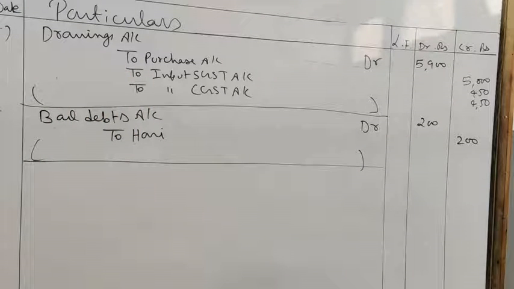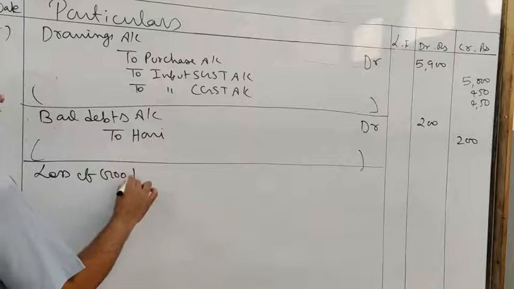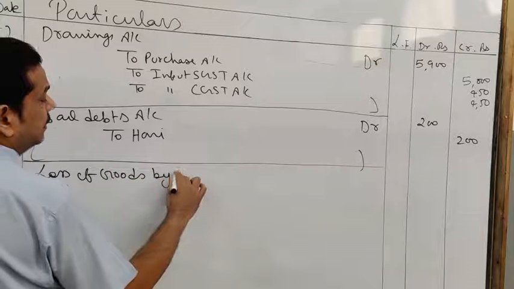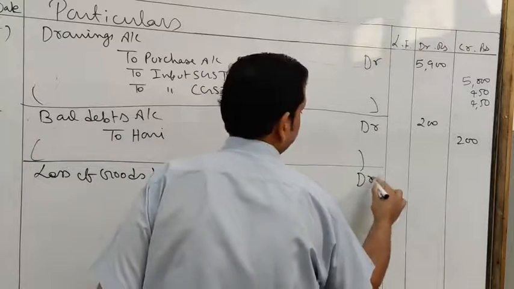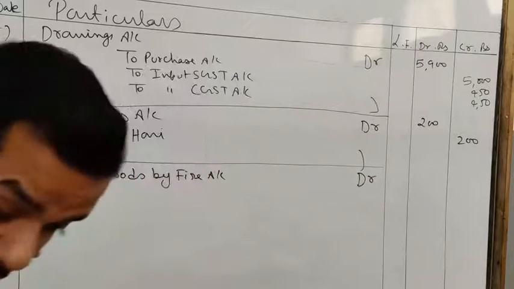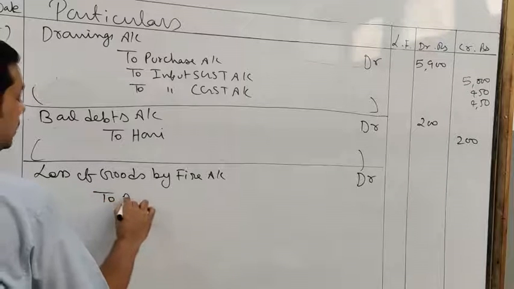Next, goods uninsured of rupees 3000, purchase cost, were destroyed by fire. Okay, no problem. Loss of goods by fire. So here you can write loss of goods by fire account debit. Amount of the goods is 3000.